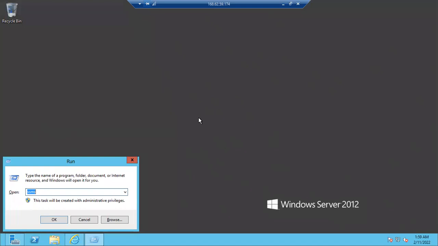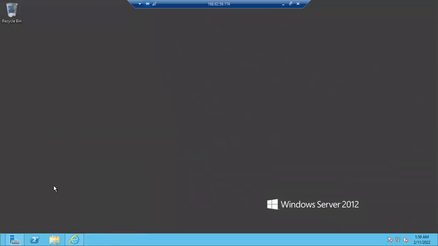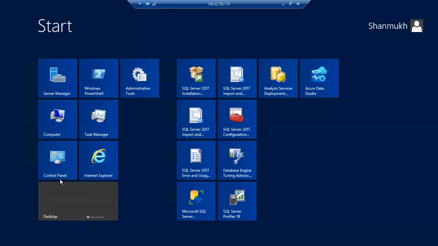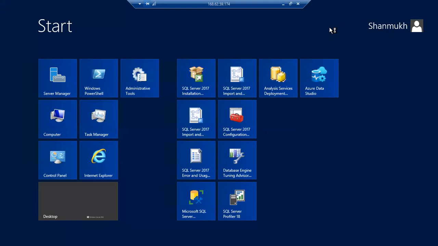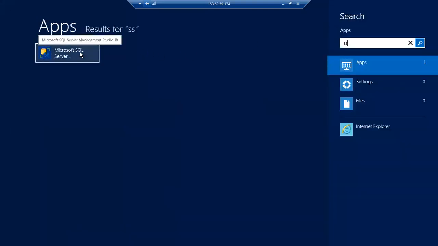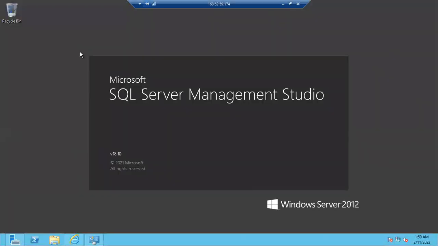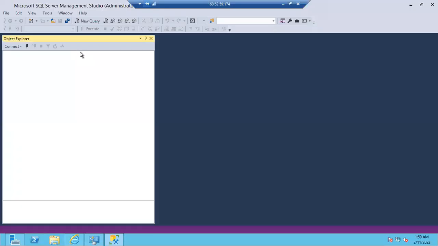So what you have to do is simply hit the Windows button, the start button on your keyboard. Then you can see SQL Server Management Studio. This is one way of opening SQL Server Management Studio, guys. Or else just hit the Windows button, type SS, and you will get Management Studio. You can just select it as well. Once you open the Management Studio, you know how to connect to the servers and how to disconnect the servers from the Management Studio, right?